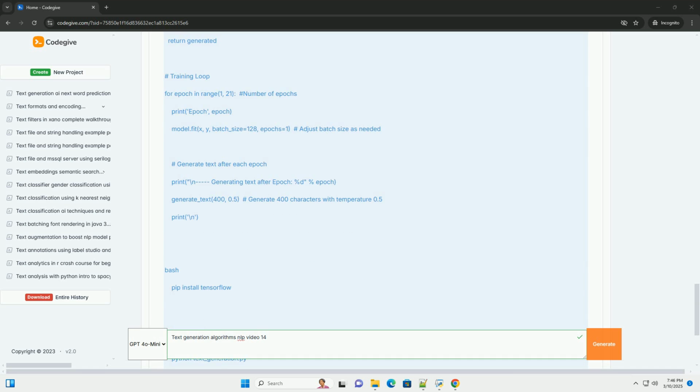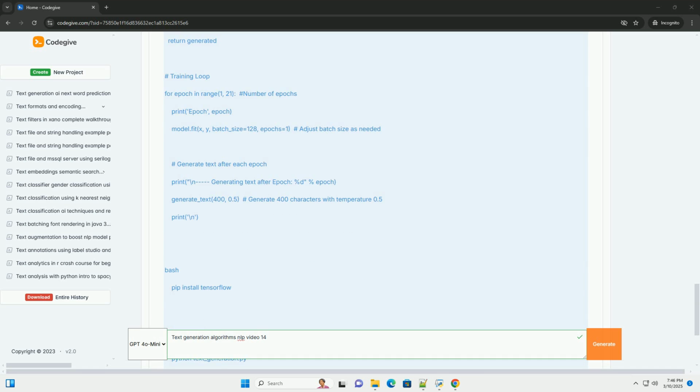It measures the overlap of n-grams between the generated text and the reference text. ROUGE, recall-oriented understudy for gisting evaluation: another metric that's commonly used for evaluating text summarization. It focuses on recall, measuring how much of the reference text is captured in the generated summary.